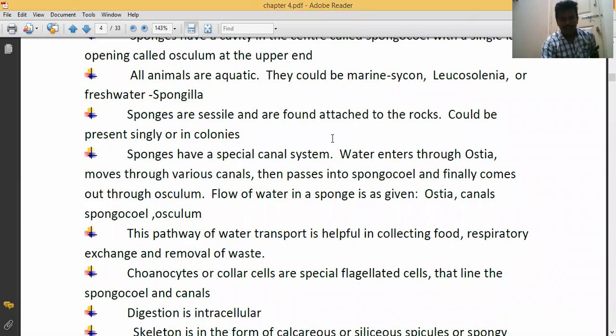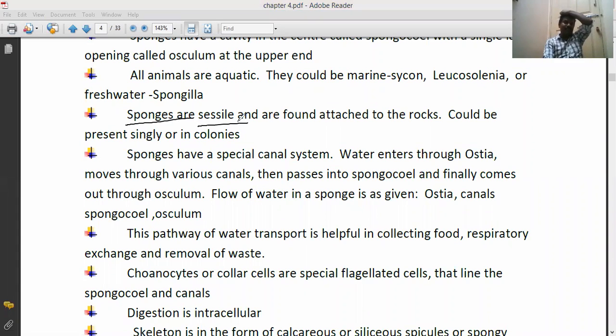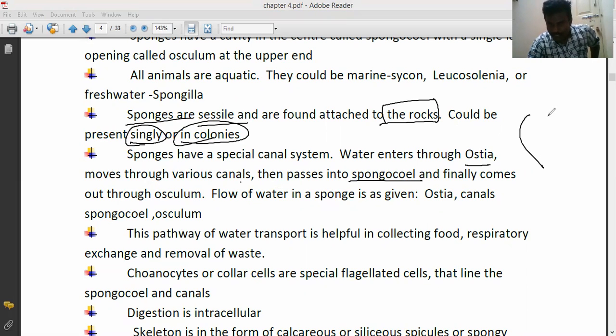Sponges are sessile and are found attached to the rocks. Sponges may be present singly or form a colony. Sponges have a special canal system called the water canal system. Water enters through the holes, the ostia, moves through the various canals, then passes into the spongocele. Here we have seen.